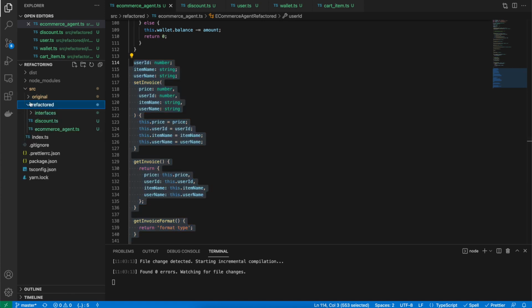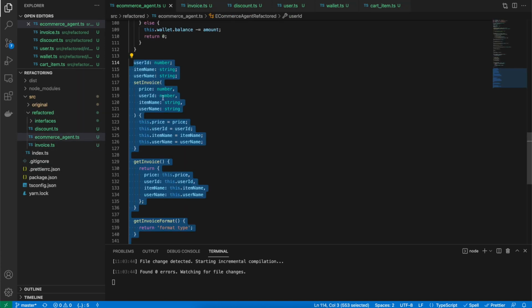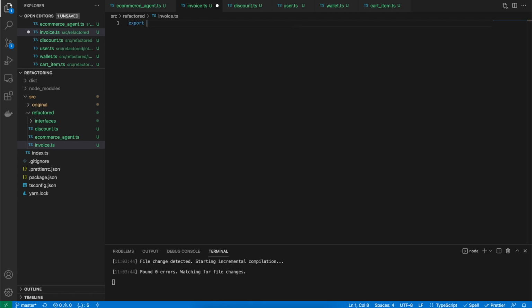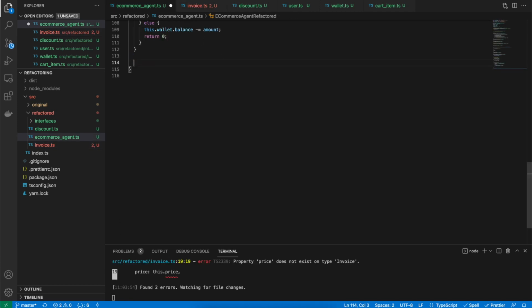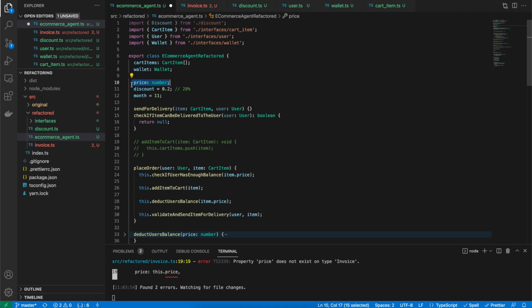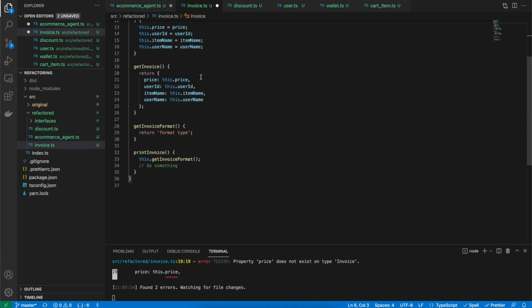Again, the reason for doing this is to separate out the functionality into a correct class, which helps in understanding what the functions are responsible for without even getting into each and every line of the function. So let's just create invoice class and paste it here. I'm going to delete it. I think I need to copy the price here, and it's done. Perfect.